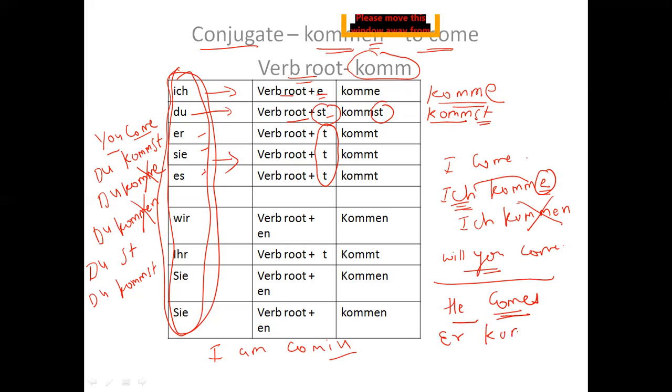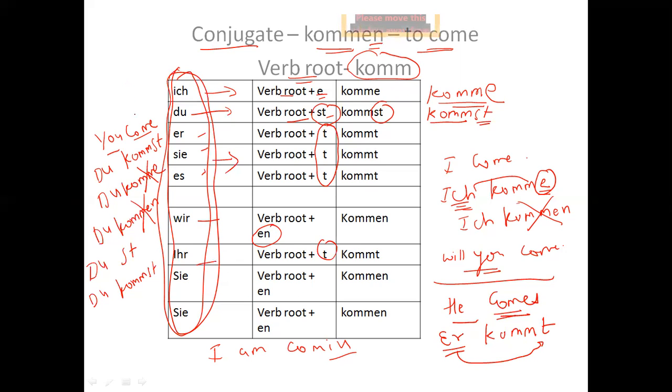K O double M, komm. But I need to conjugate as well. So with er, the rule says t. So er kommt, he comes, right?